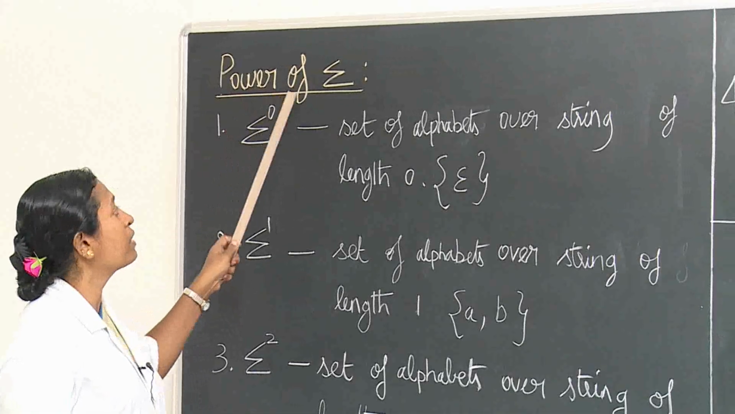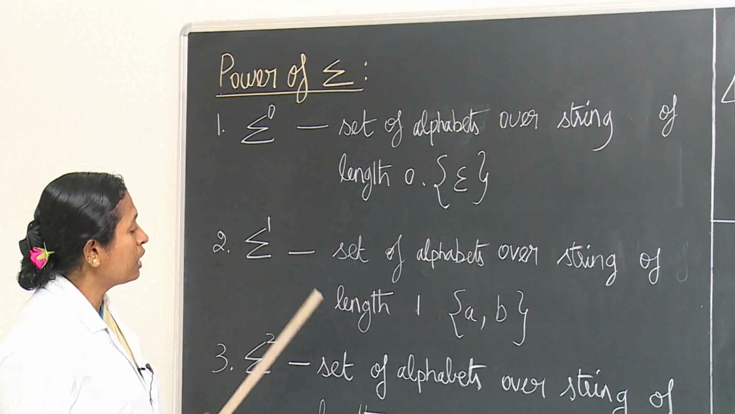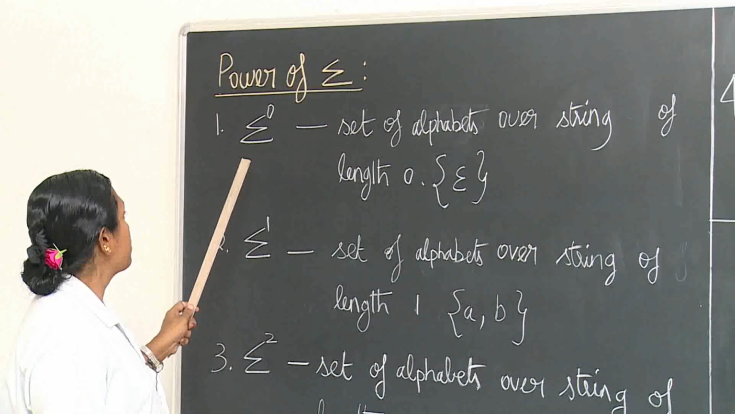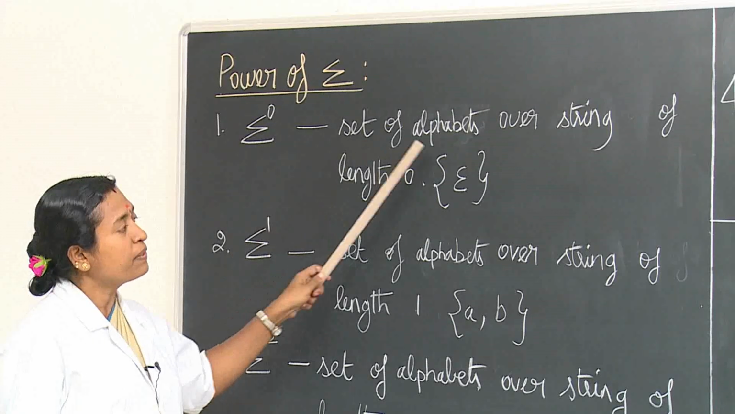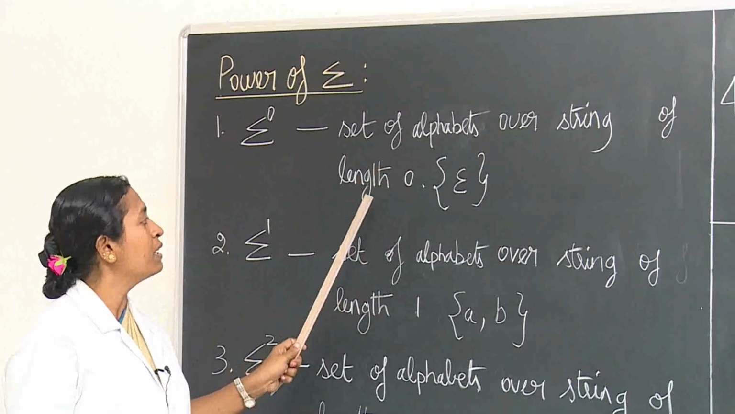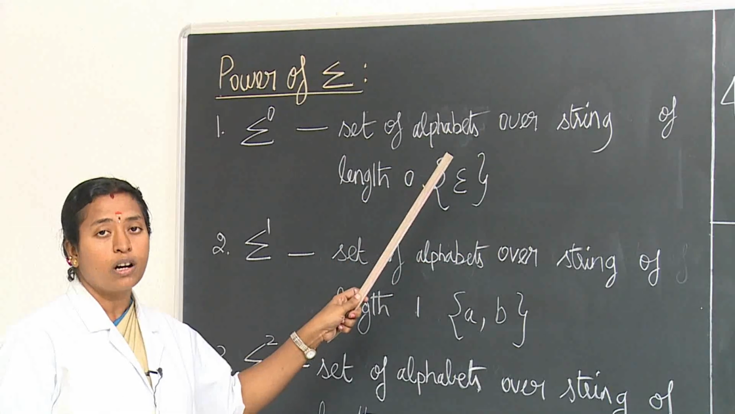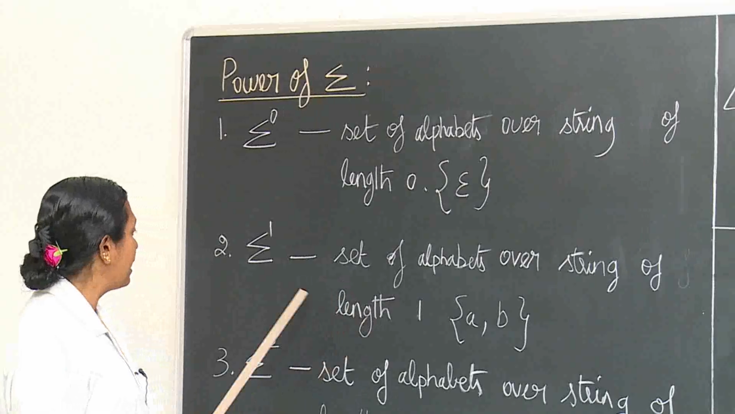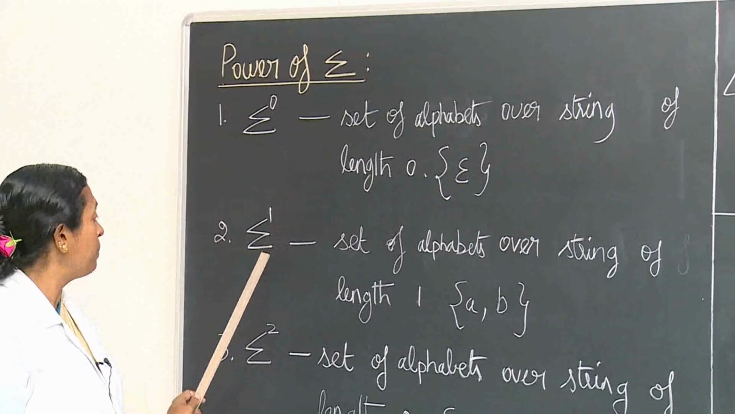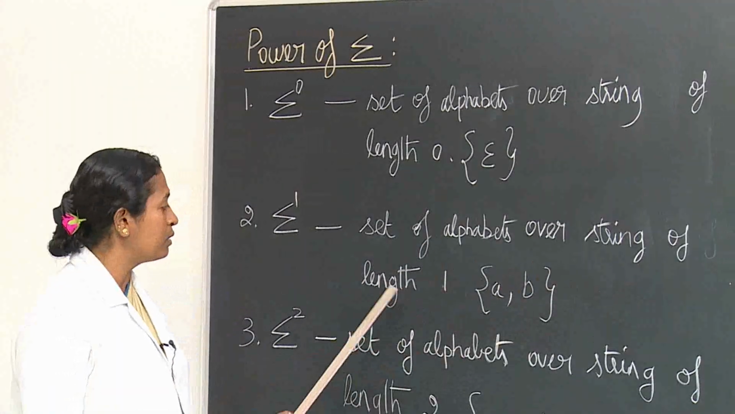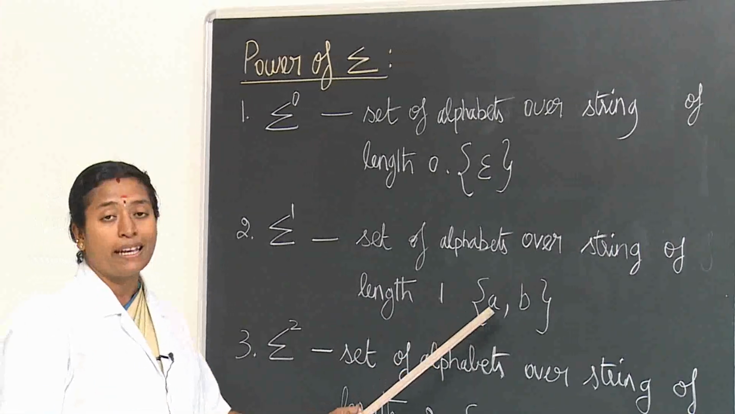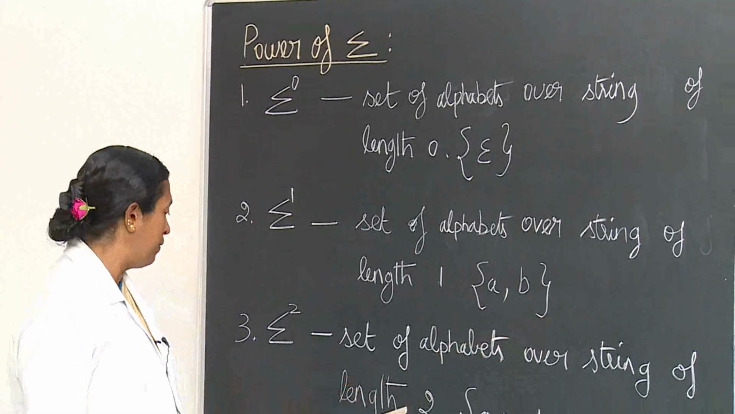We have seen that the symbol of alphabet is sigma. Now we can see the power of sigma. There are four types of powers. First one is sigma power 0, which is the set of strings of length 0 over the alphabet, that is, there is no alphabet. The next is sigma power 1, that is the set of strings of length 1 over the alphabet. Example, it may be A, B or any alphabets.